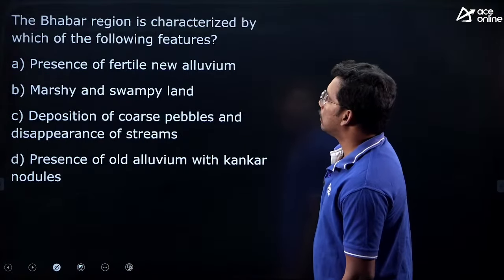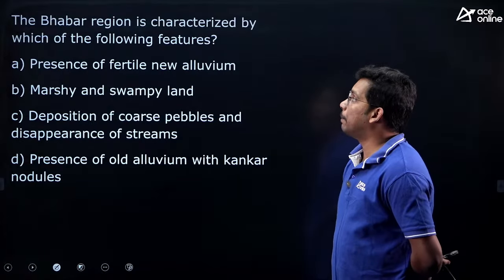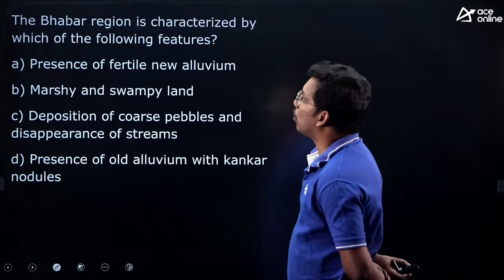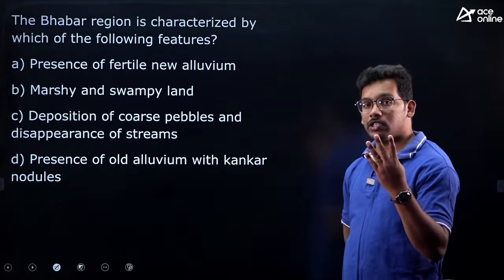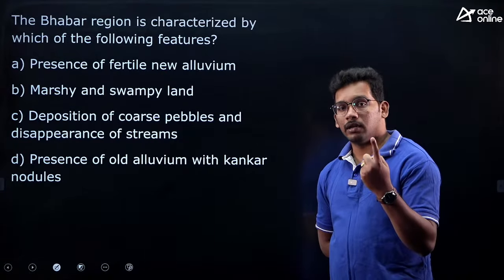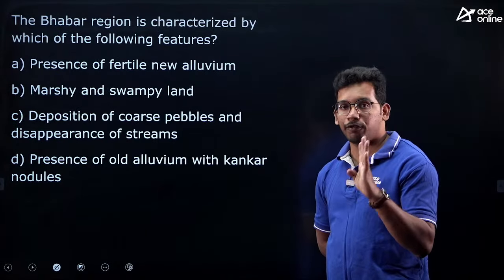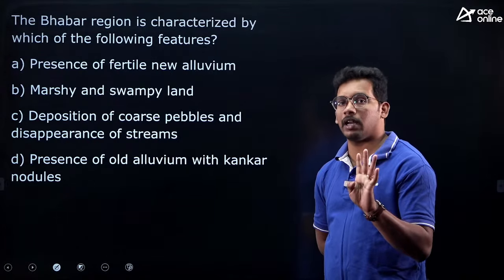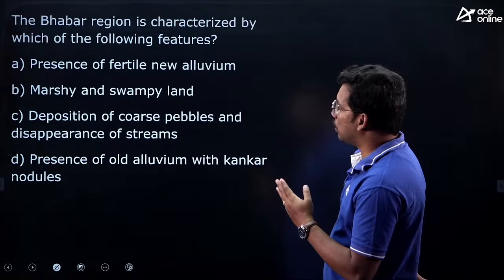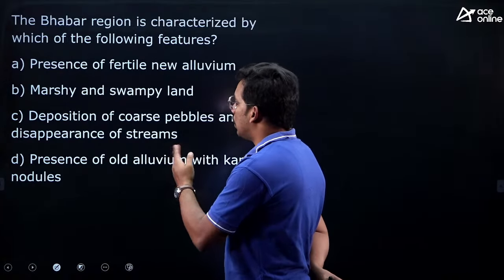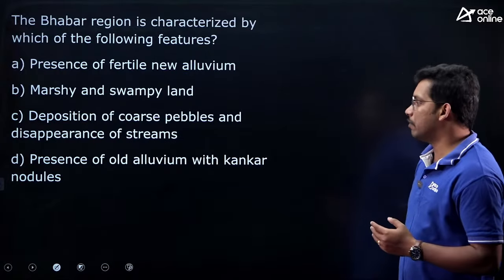Next, the Bhabar region in the northern plains. Bhabar region is characterized by which of the following features? See, geomorphologically, we have 4 regions in the northern plains: Bhabar, then Terai, then Bangar, and then Khadar. There are 4 geomorphological divisions of the northern plains. They are asking, Bhabar region is characterized by presence of fertile new alluvium, marshy swampy land, deposition of coarse pebbles and disappearance of streams, or presence of old alluvium with kankar nodules.